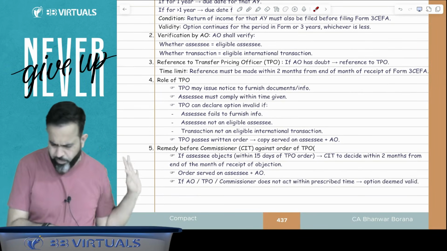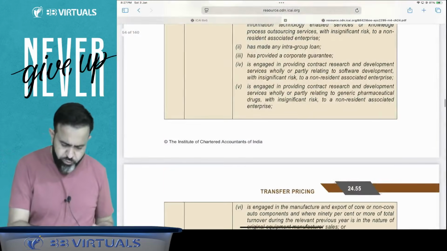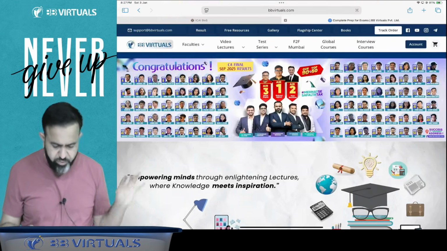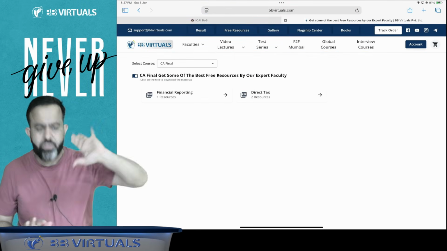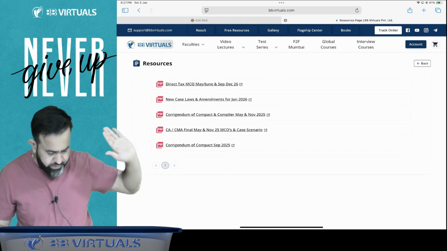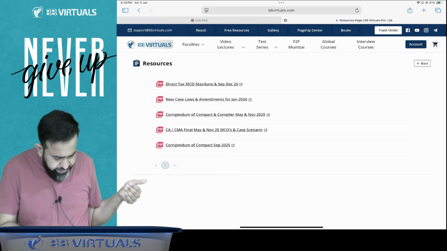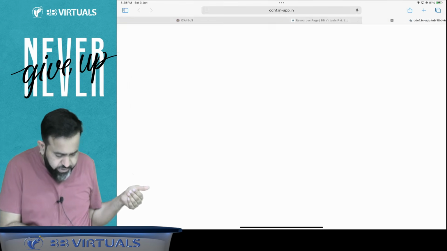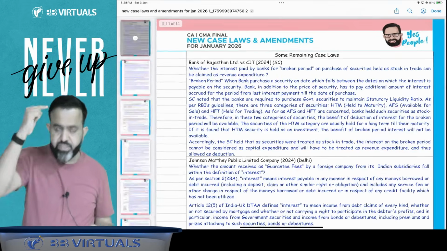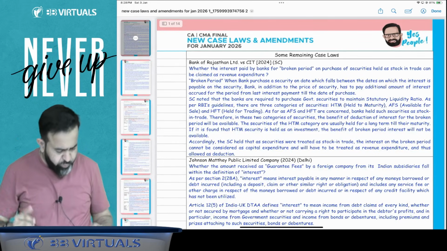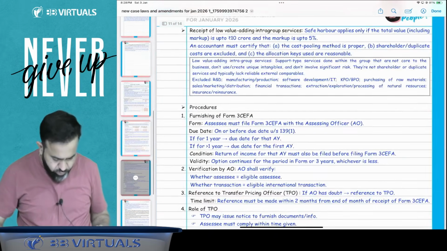You only have to take the copy, or you can write it at home also. Now where will we get this PDF? Don't worry, you just have to log into bbvirtuals.com. In bbvirtuals.com, free resources are given, and in the free resources, check direct tax, and in direct tax, guys, the new case law and amendment for Jan 2026 file is given, and here in the safe harbor, it is given